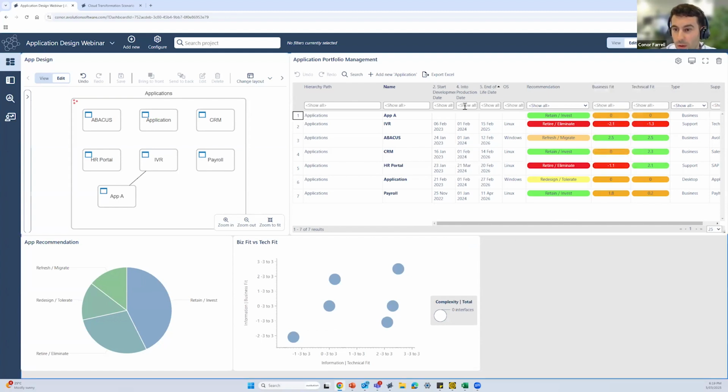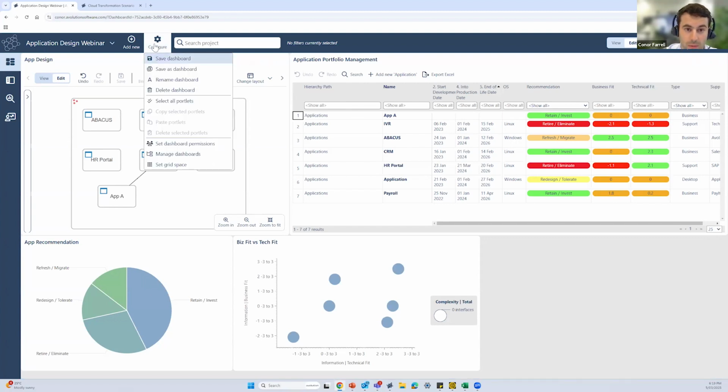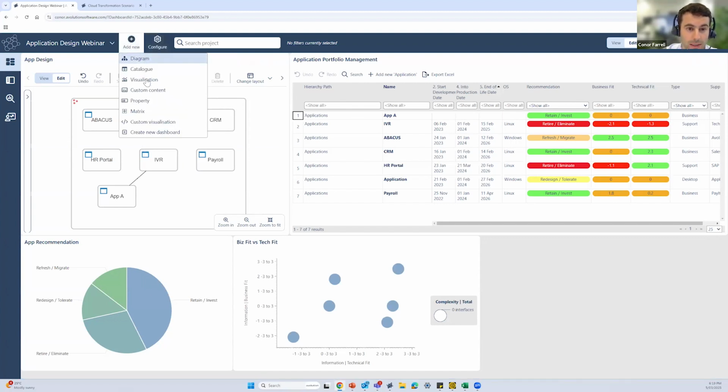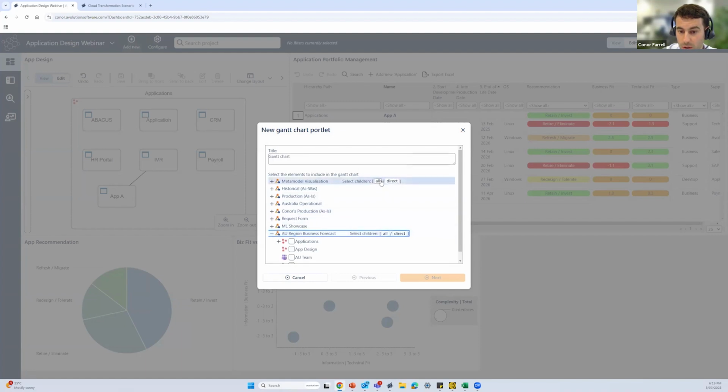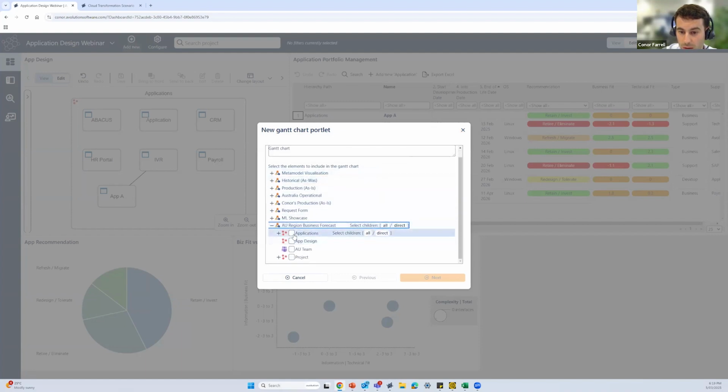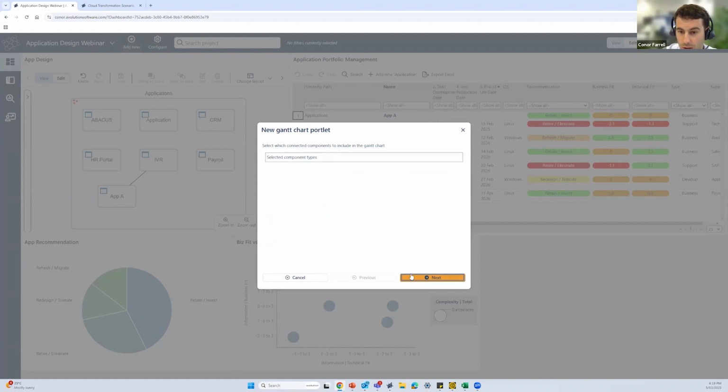Now, next up, what we might be looking at from a project management perspective could be the different dates that exist amongst these applications, potentially moving them across to a Gantt chart to support that decision-making process when looking at, okay, when are these applications actually due to expire? So what I'm going to do next is add a new visualization as a Gantt chart. Again, selecting it from that specific architecture. We're going to focus it on all of our applications. Okay, we have that there.